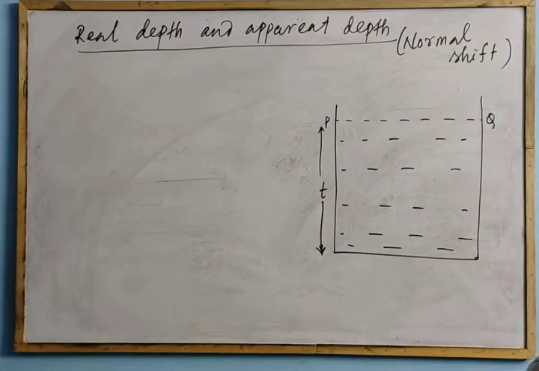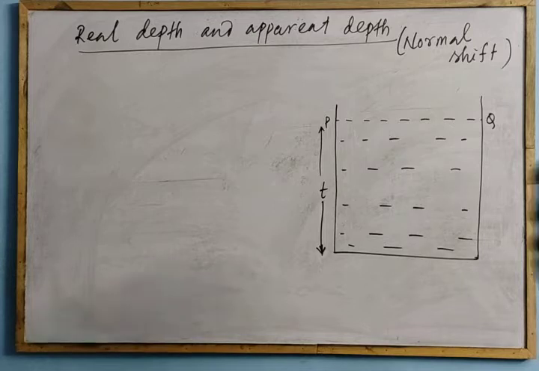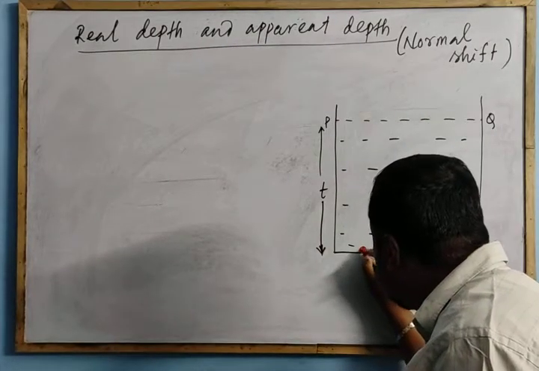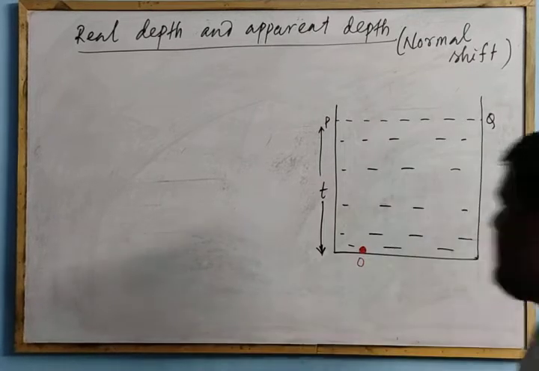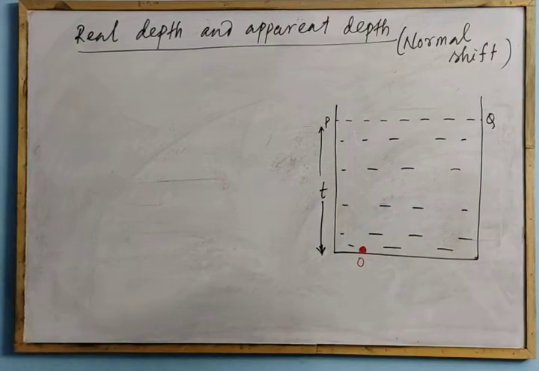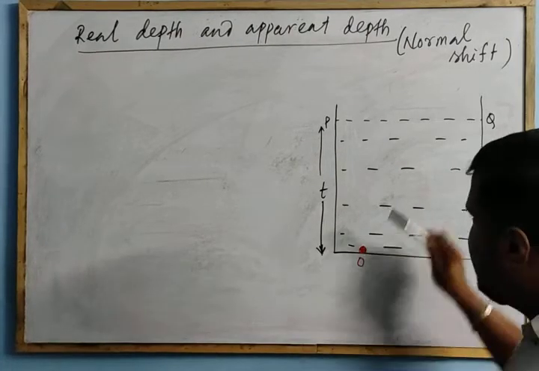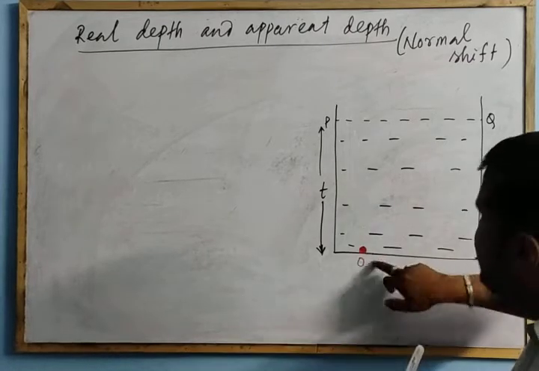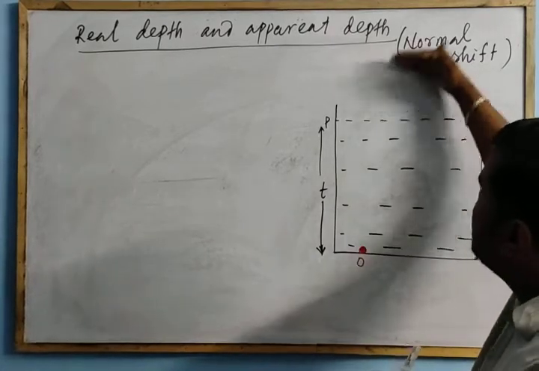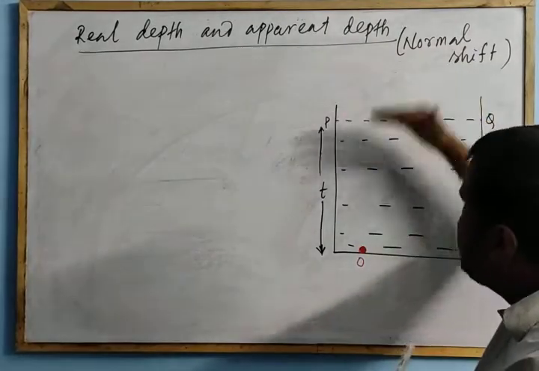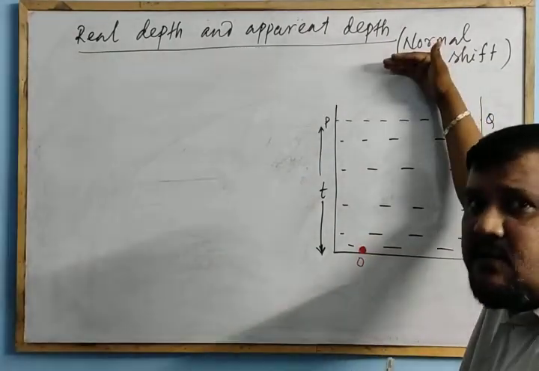Now, let an object O, a coin or any object, be at the bottom. O is an object at the bottom. Now you can see the object from this side, outside the water.